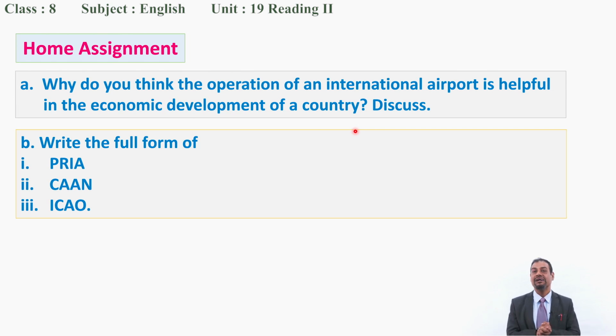So what can you say? Okay, many tourists can go there. Good. One thing can be that one. Another point can be, yes, many people from Pokhara can go to other places also. That is internal tourism, external tourism. Good thing for economic development. What are other things? Yes, local people of Pokhara can promote their small and cottage industries. Okay, small and cottage industries in which many people can get job opportunities. Okay, and they can do business of their local products also.